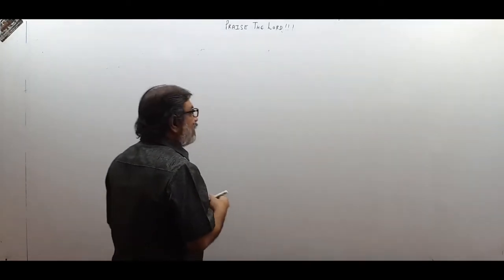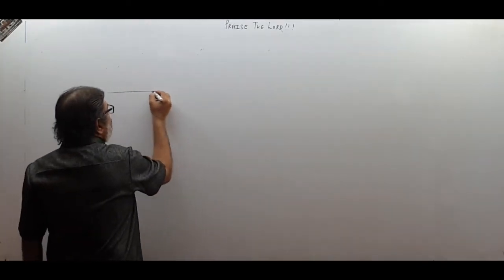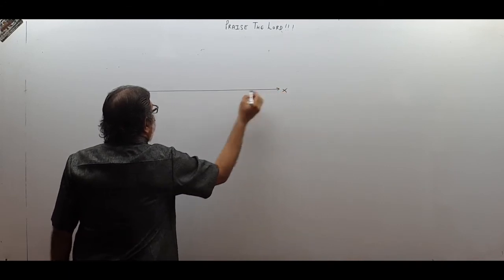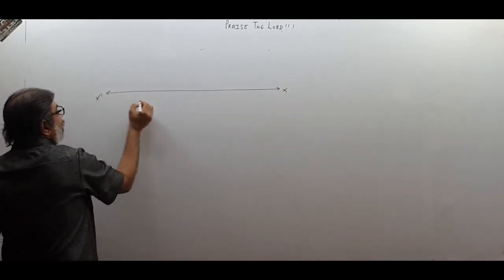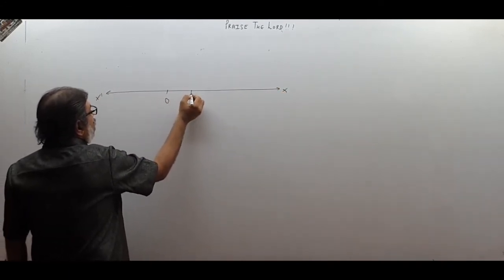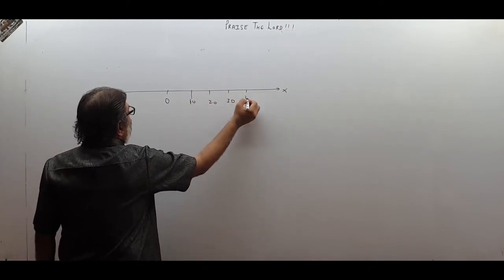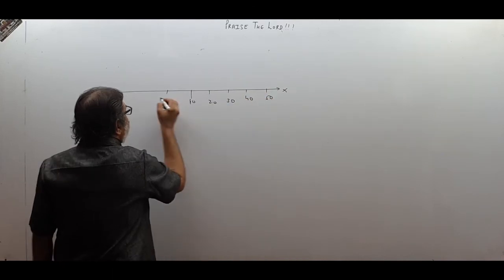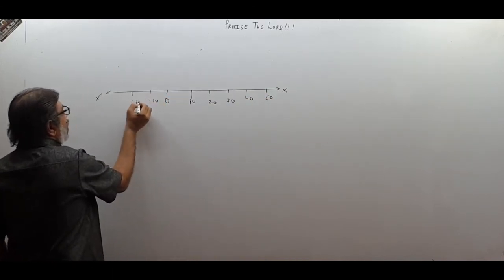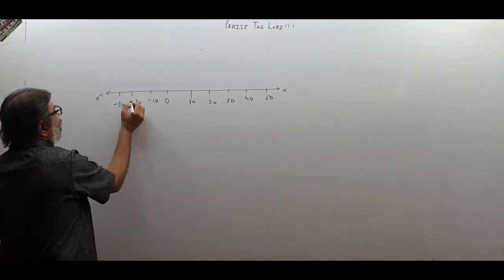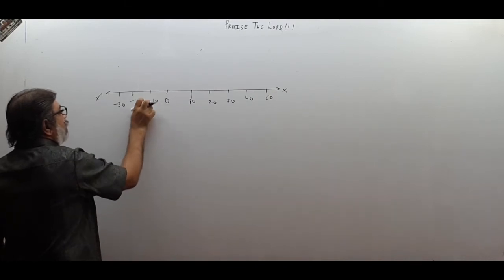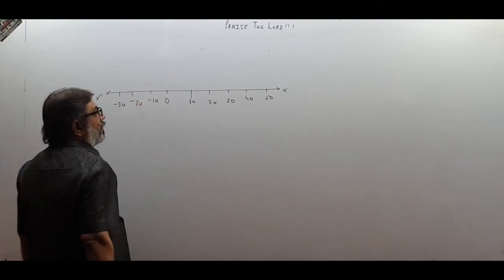if there is an axis like this, we are talking of one dimension in this chapter. This is positive x-axis, this is negative x-axis. This is O point, this is 0, this is 10, this is 20, 30, 40 and 50 like this. This is minus 10, minus 20 and minus 30. We think like this. Okay, we mark certain points.